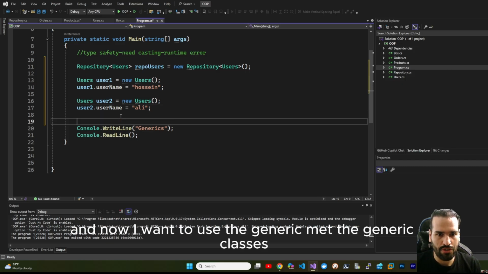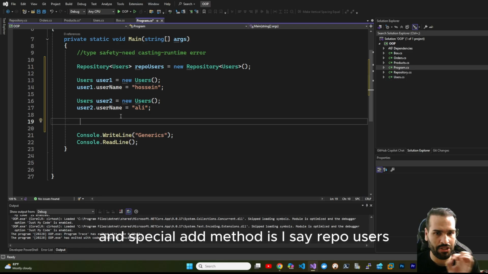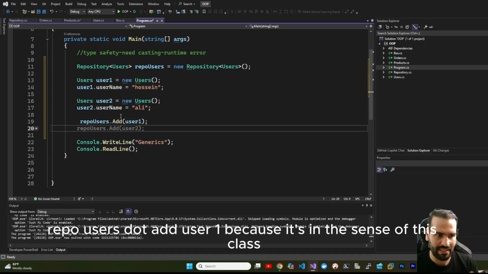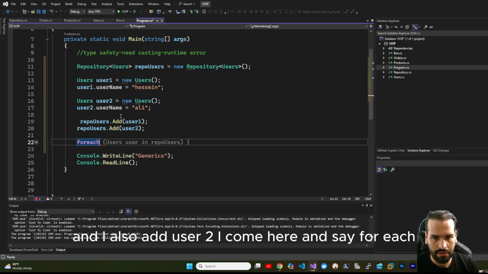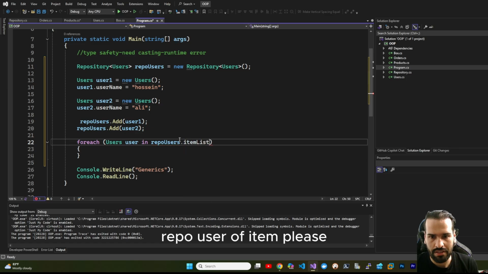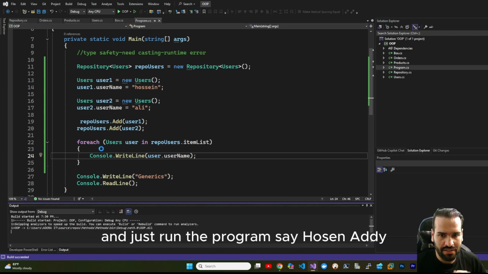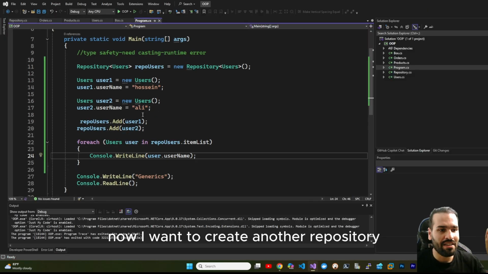And now I want to use the generic class and especially the Add method. I say repo users dot Add user1, because it's an instance of this class, and I also add user2. I come here and say foreach repo user of item list. Now I come here and show all of the usernames and just run the program. It says Hossein, Ali.